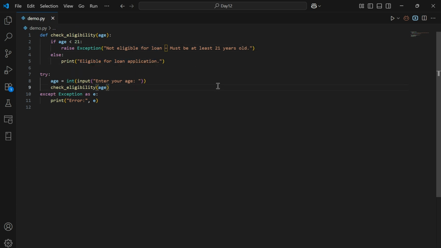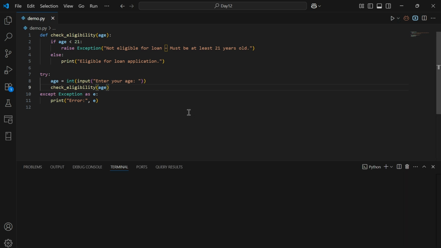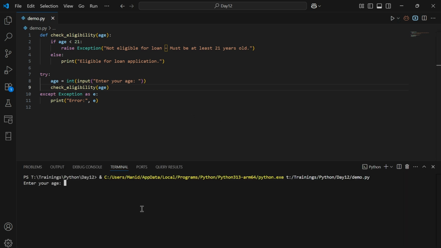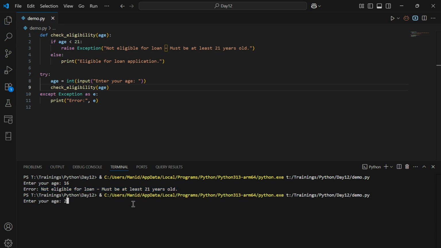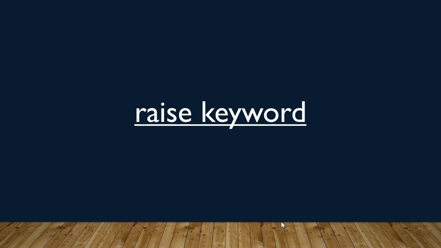Let's try to execute this program in order to understand it in a much better way. After executing this program, it is going to ask for age as an input. Let's try to provide less than 21. So if it is less than 21, then it is going to throw an error message that not eligible for a loan, must be at least 21 years old. Let's enter some other number greater than 21. So if it is greater than 21, it is going to print eligible for loan application.